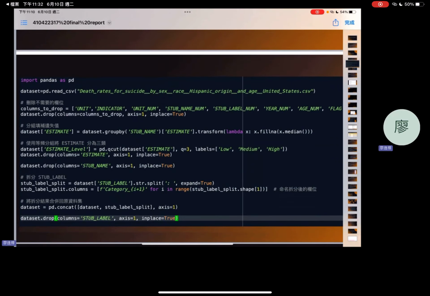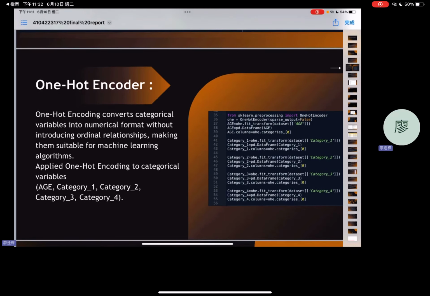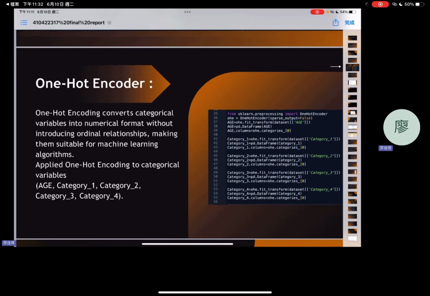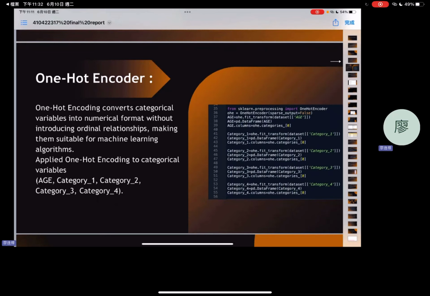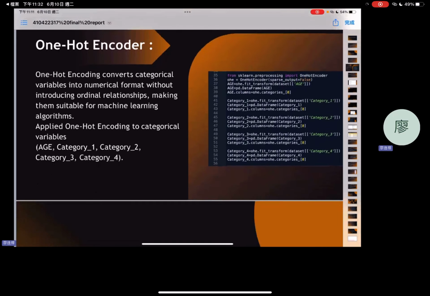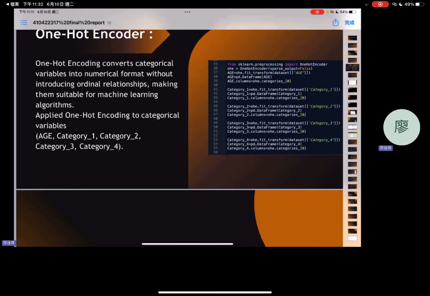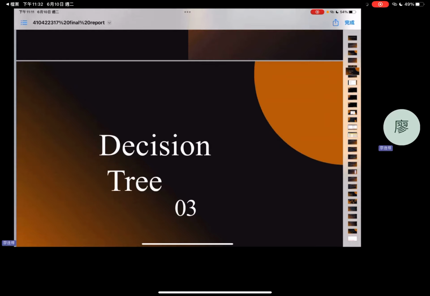Here's the process code. One-hot encoding was used to convert categorical variables, such as age in category 2 and category 4, into binary representation. This ensures compatibility with machine learning algorithms. The age variable represents age ranges, like 15 to 24 years or 25 to 44 years, which made its categorical conversion allow for accurate and unbiased model training. Next is the decision tree.